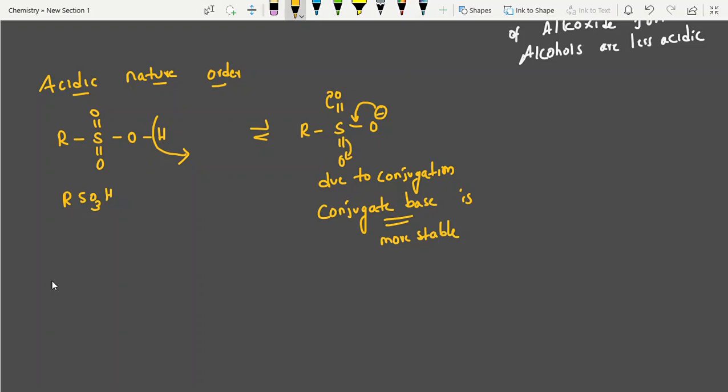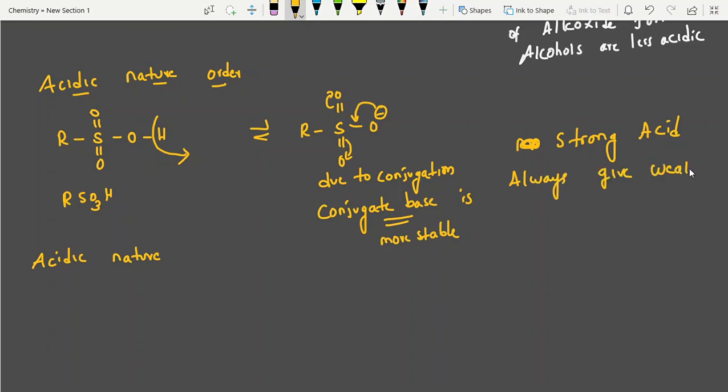I am writing the order here, students, acidic nature. And keep one more point in mind: acidic nature and basic nature. Which is the strong acid? A strong acid always gives weak bases, and weak bases are good nucleophiles.